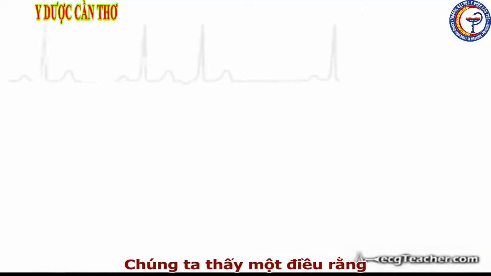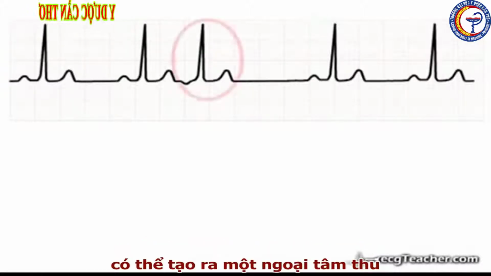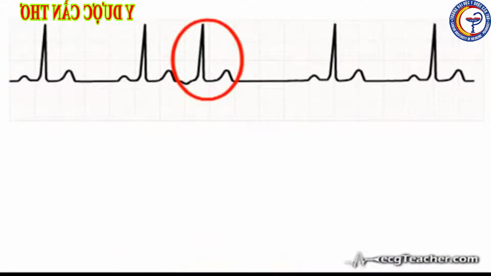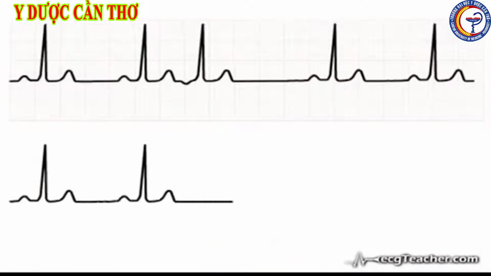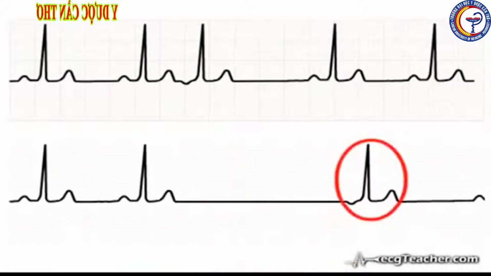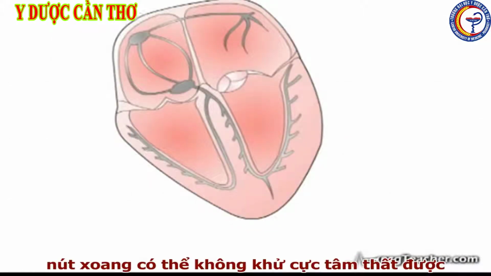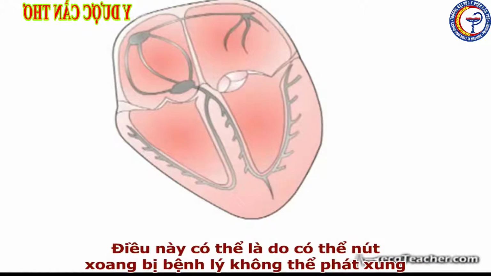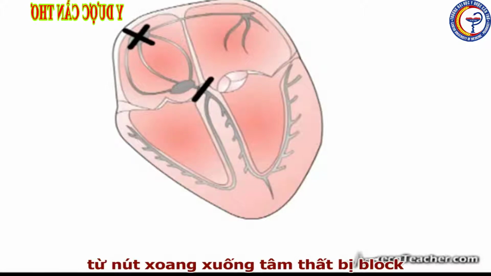We've seen that spontaneous depolarization of sites outside the SA node can generate premature ectopic beats. Another phenomenon related to the inherent automaticity of cardiac tissue is the occurrence of escape beats and escape rhythms. In a diseased heart, the SA node may fail to depolarize the ventricles. This may occur either due to failure of the node to discharge or blockage of transmission of the depolarization wave from the node to the ventricles.